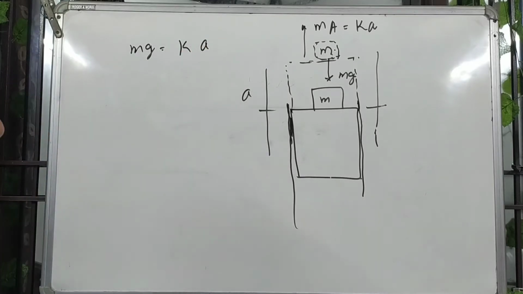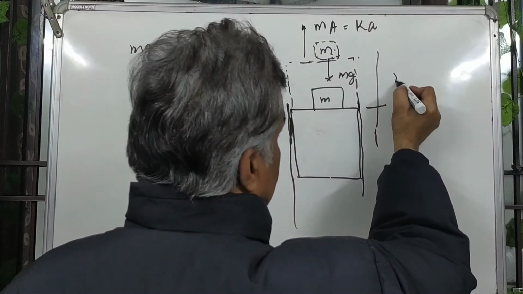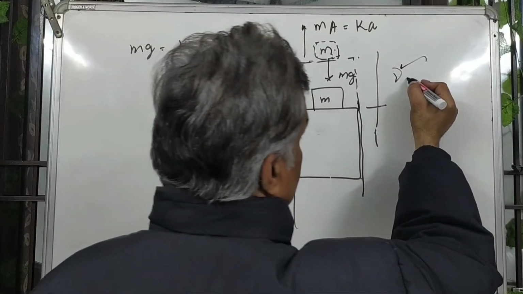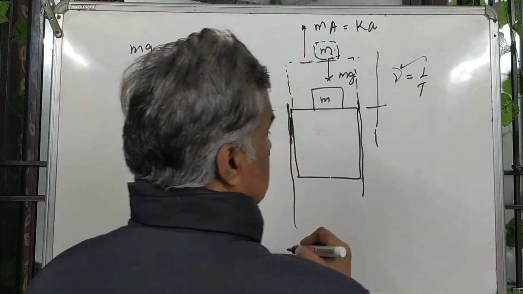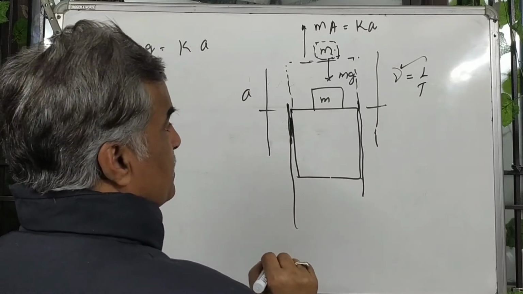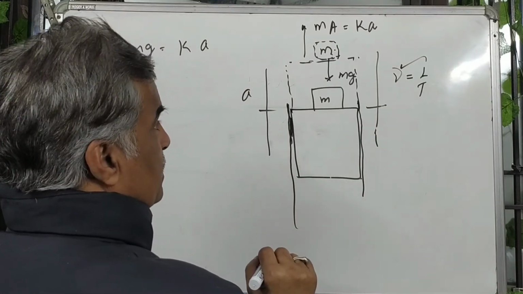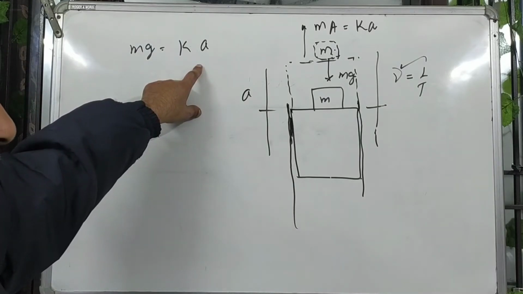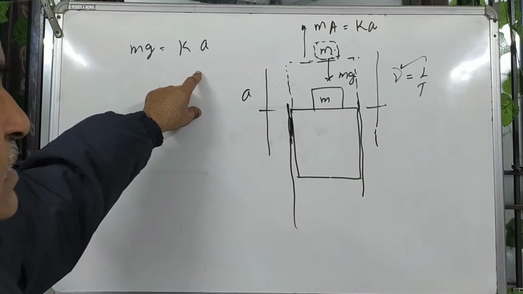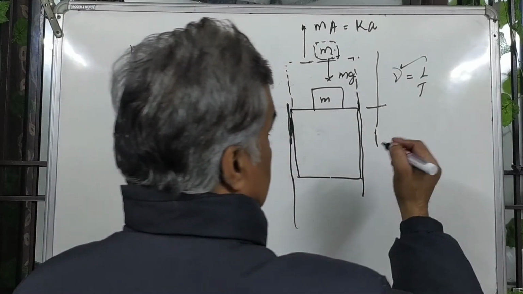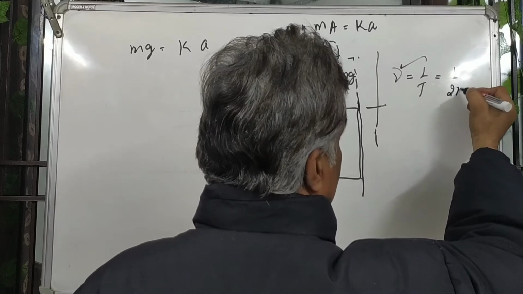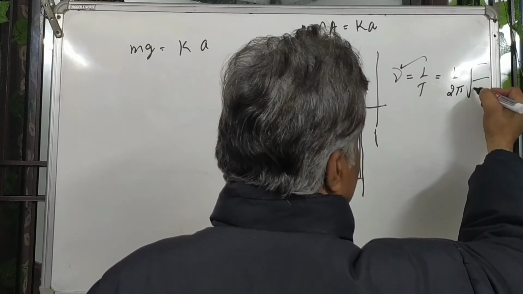And in this, the frequency is given to you. So frequency nu equals 1 upon T, and we need k. So the time period T equals 2 pi root m by k.